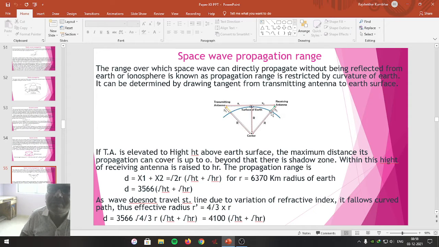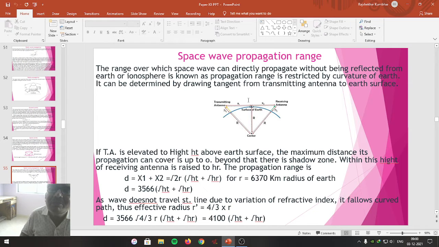We have expanded the antenna on the ground in all directions, where R is the radius of the Earth. Here we get two right angle triangles. One is this triangle, second one is this triangle. Both are right angle. We have to calculate the space wave propagation range. This is the direct wave component that travels without being reflected from the Earth's surface. We are calculating x1 plus x2. So that is the space wave propagation range.